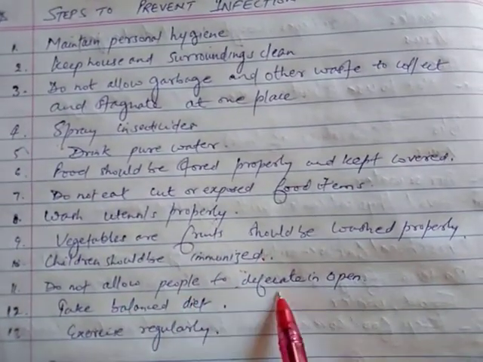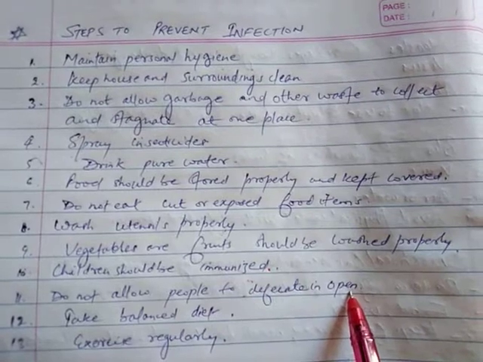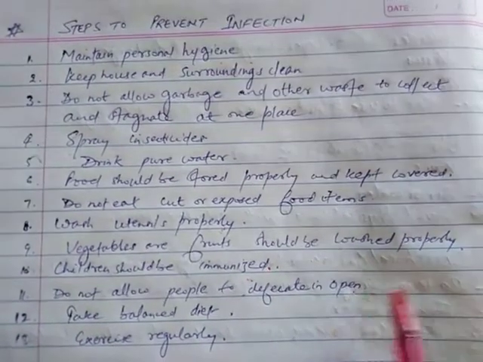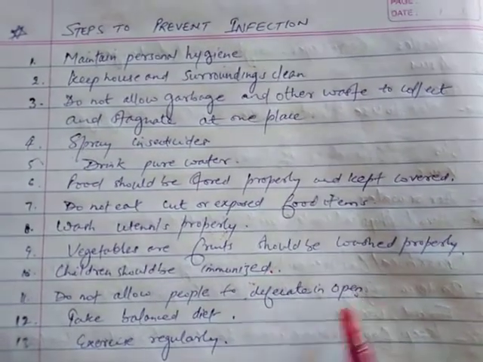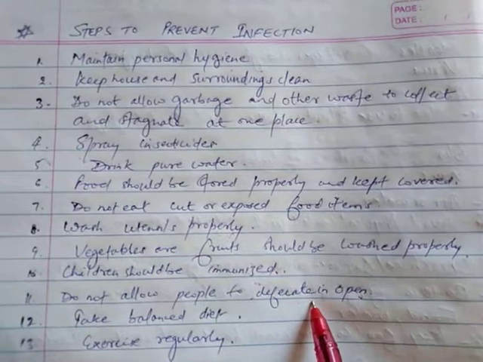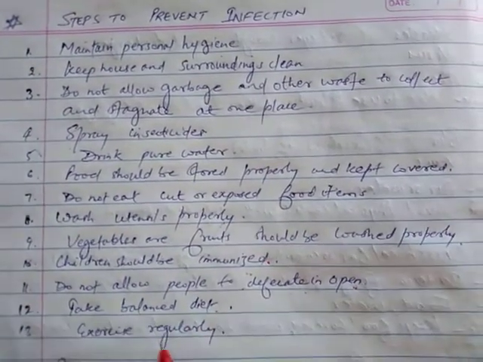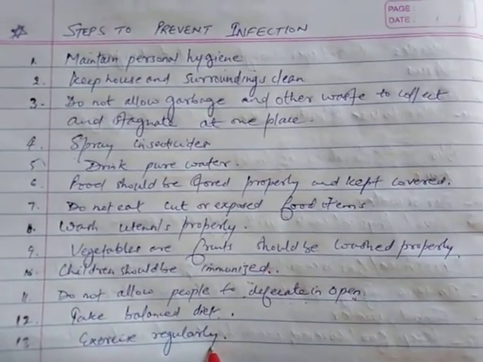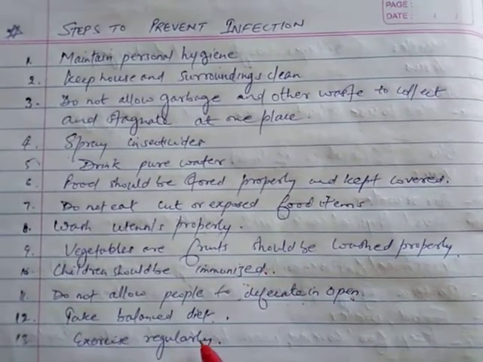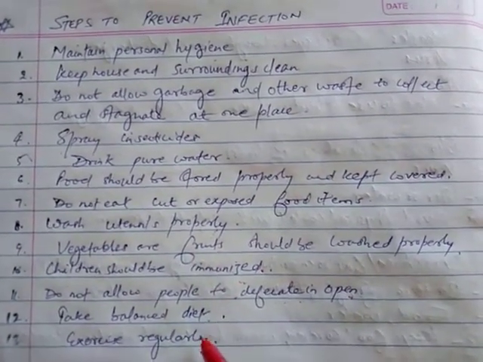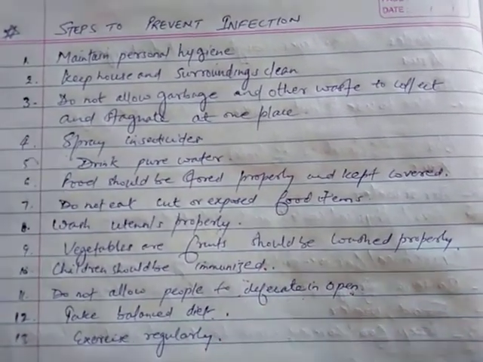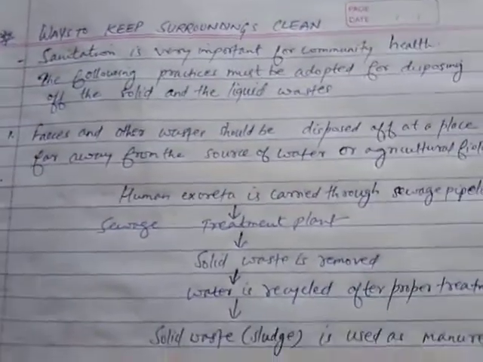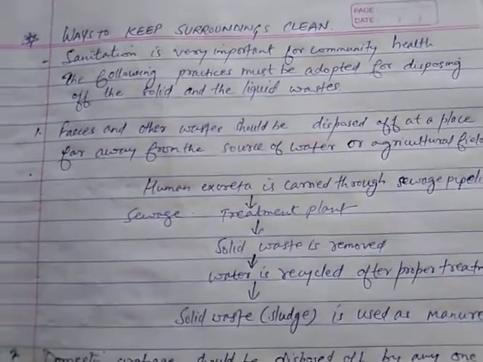Do not allow people to defecate in the open. For this you can carry out some social activities to make people aware that we should not defecate in the open. Take a balanced diet and exercise regularly. So these are some of the steps. If you follow these steps, you are not going to suffer from disease. Clear?